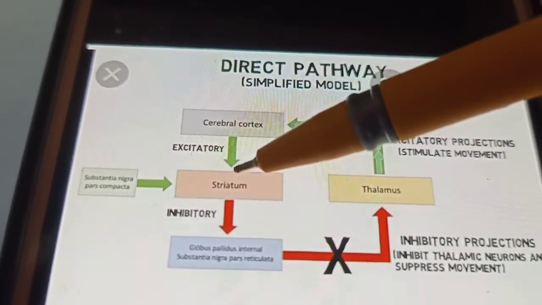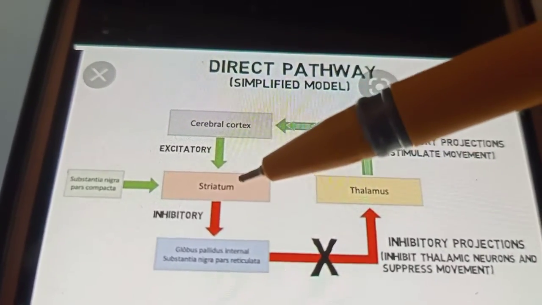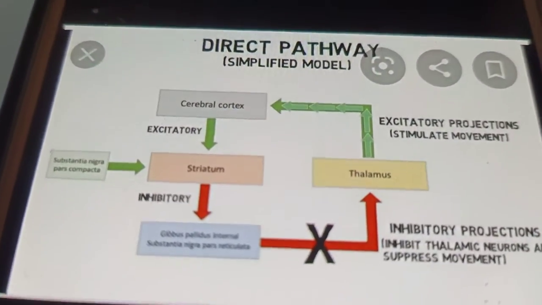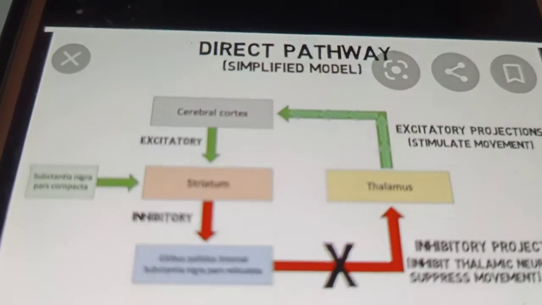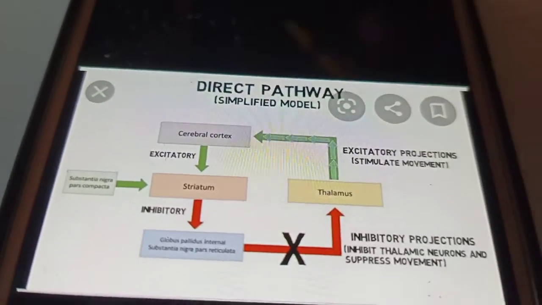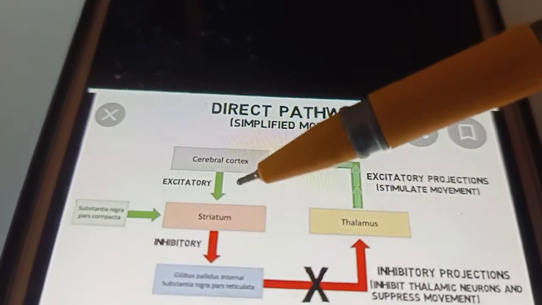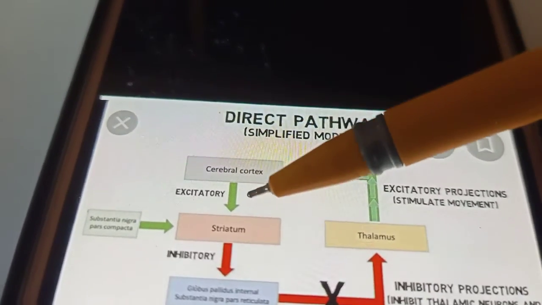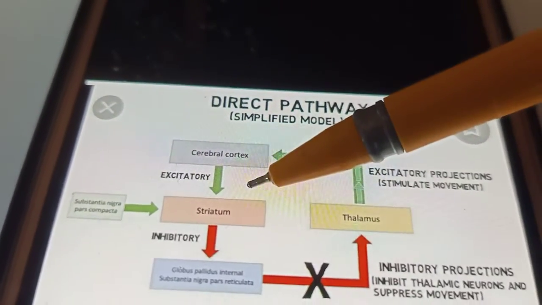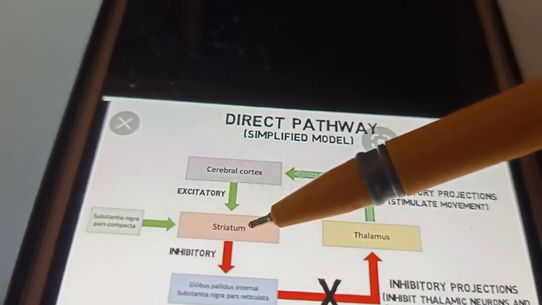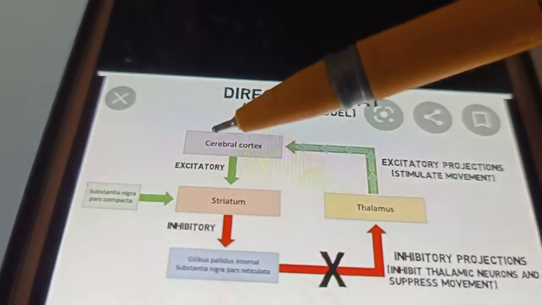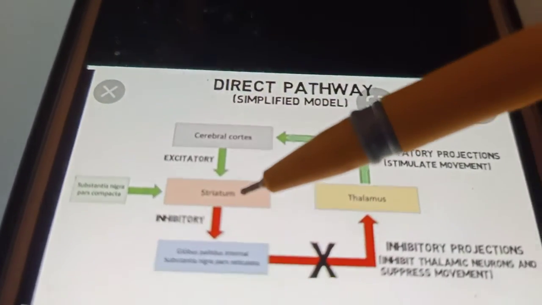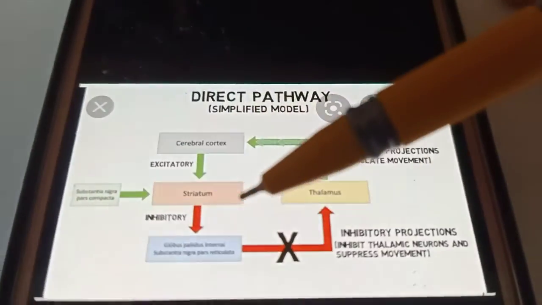This increases the activity of the inhibitory neurons in the striatum. So when the striatum is excited by the excitatory neurons from the cerebral cortex via the glutamate neurotransmitter, the inhibitory neurons in the striatum are excited. The striatum consists of inhibitory neurons, so excitatory neurons will excite the inhibitory neurons.